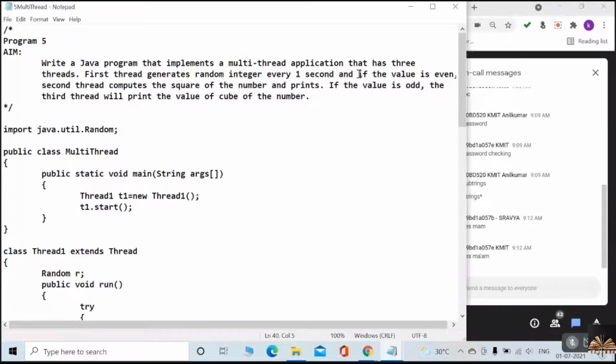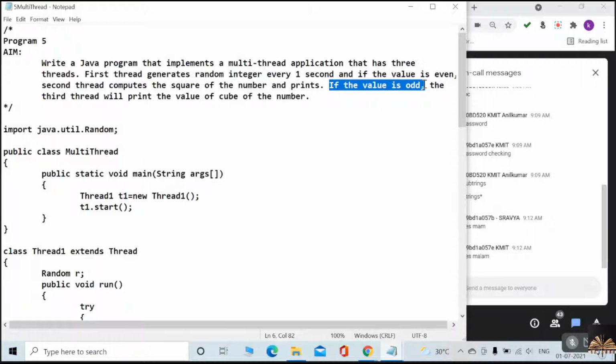Then, based on the random number it generates, if the value is an even number, the second thread computes the square of the number. So what work does it have to do? The second thread has to compute the square of the number generated by the random number. Of course, if it is an odd number, there is a chance, no? The random method will generate even and odd numbers also.